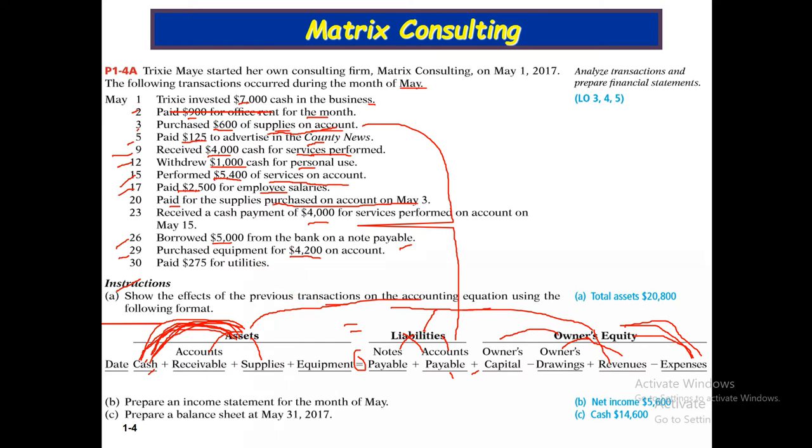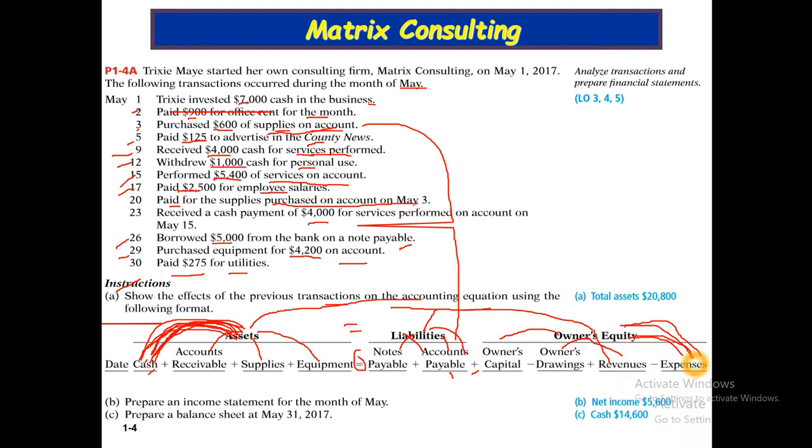Asset equipment increases and, on account, liability accounts payable increases. Paid $275 for utilities. Asset cash decreases and owner's equity expenses decrease.